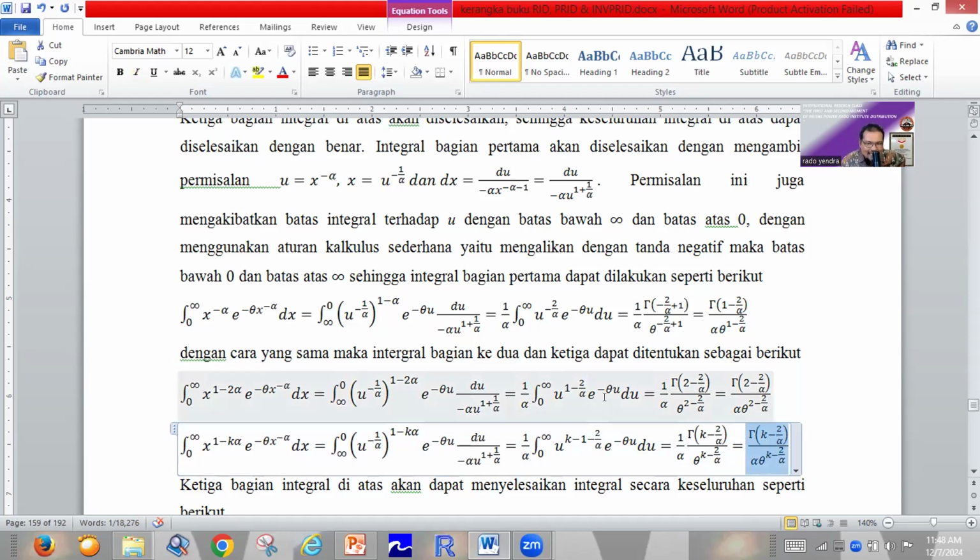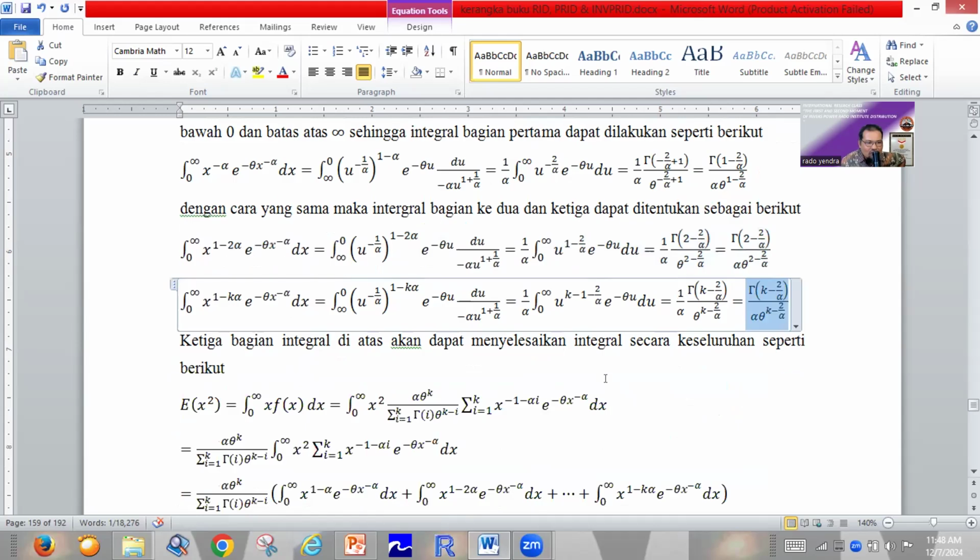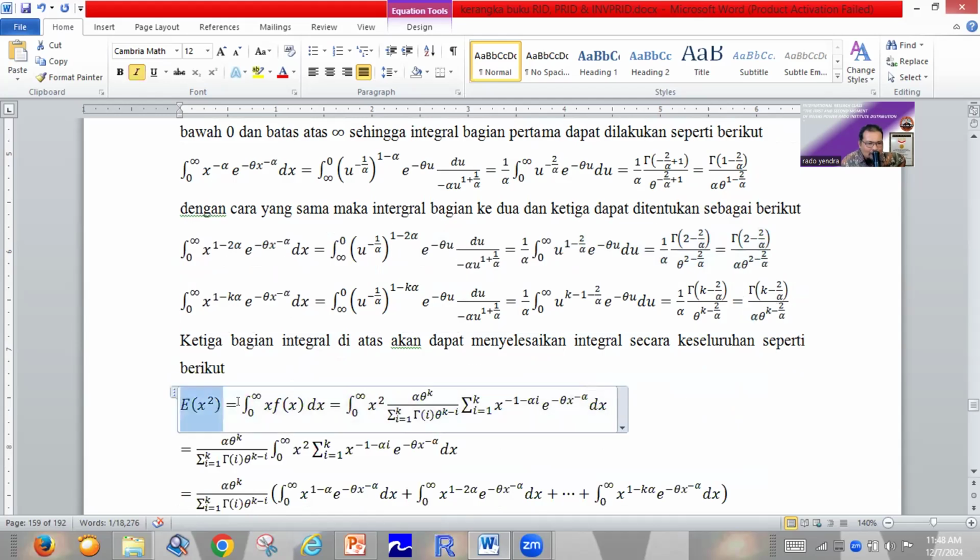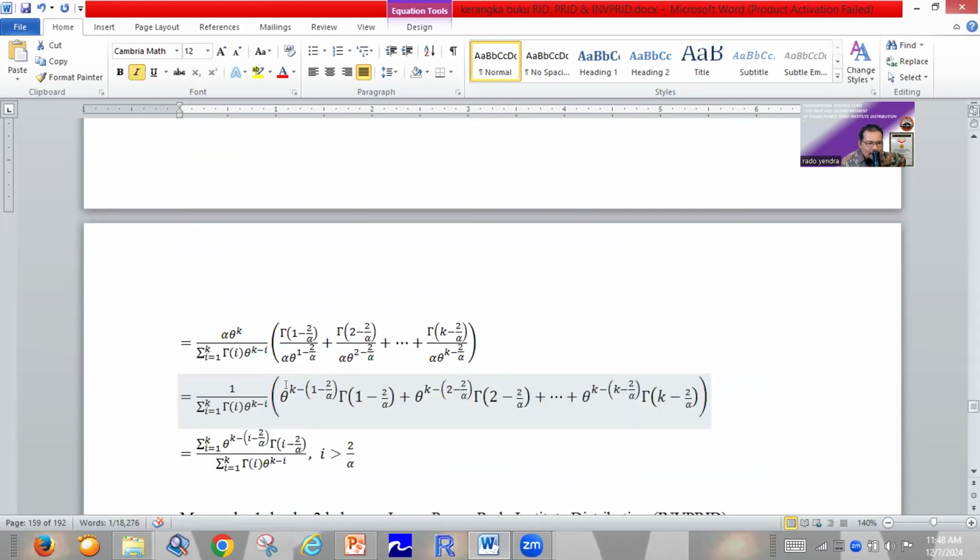After we successfully find the integrals, we can find the expected x power 2 using this one.